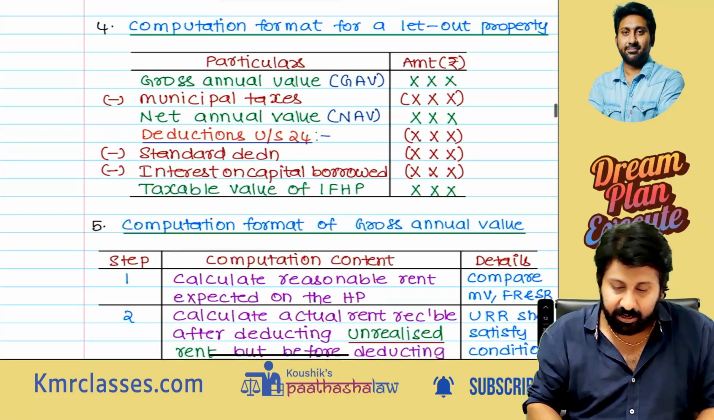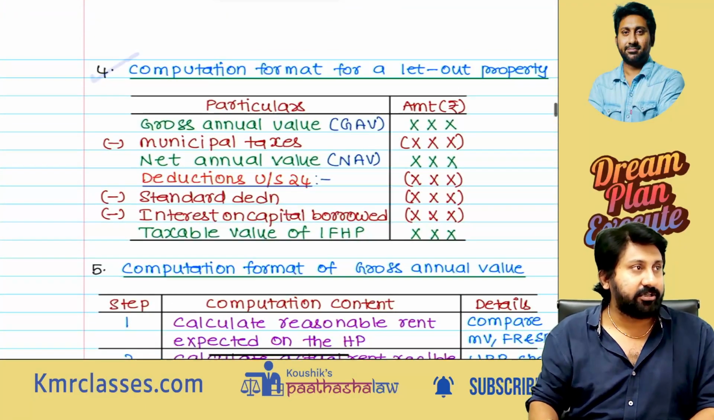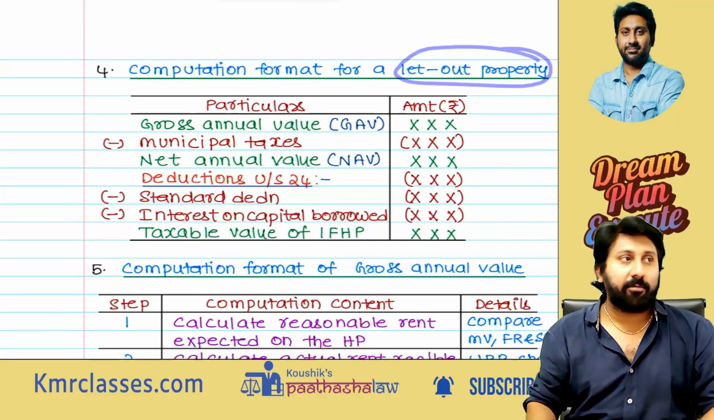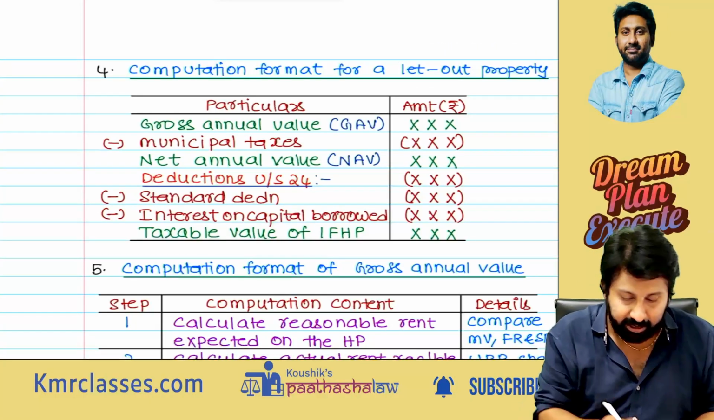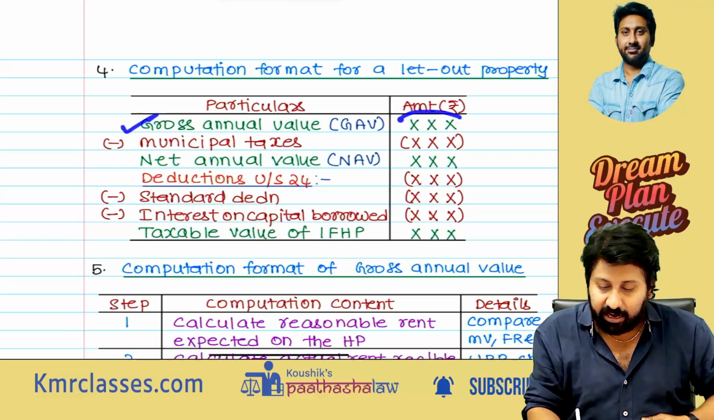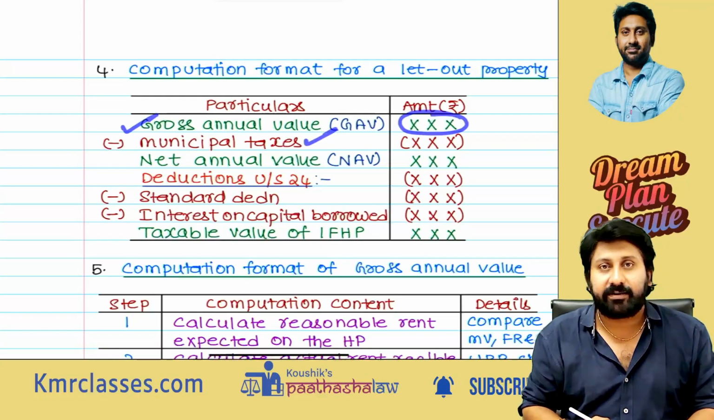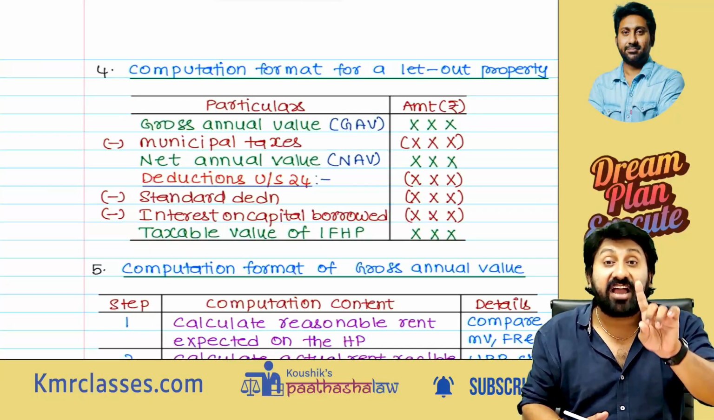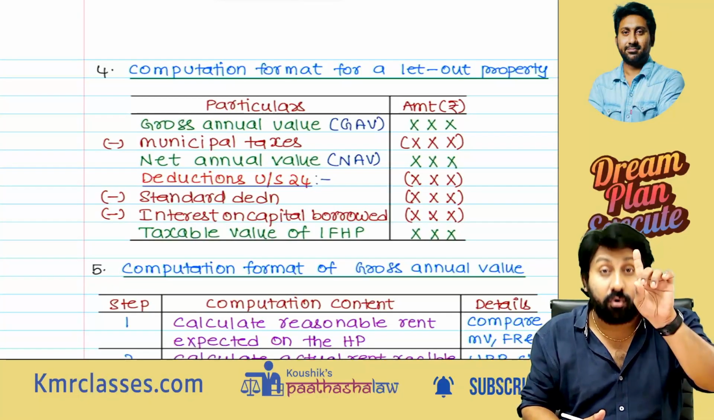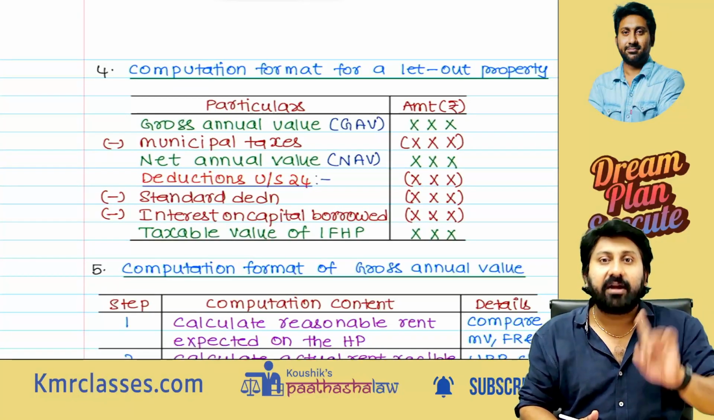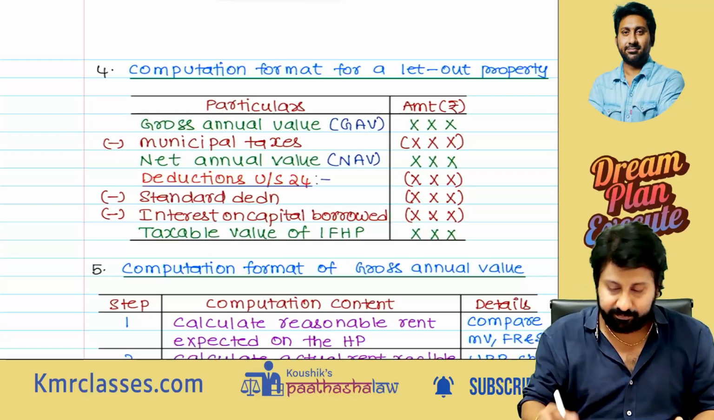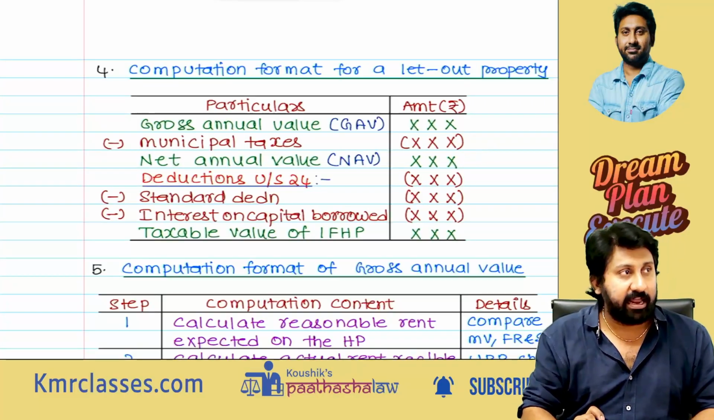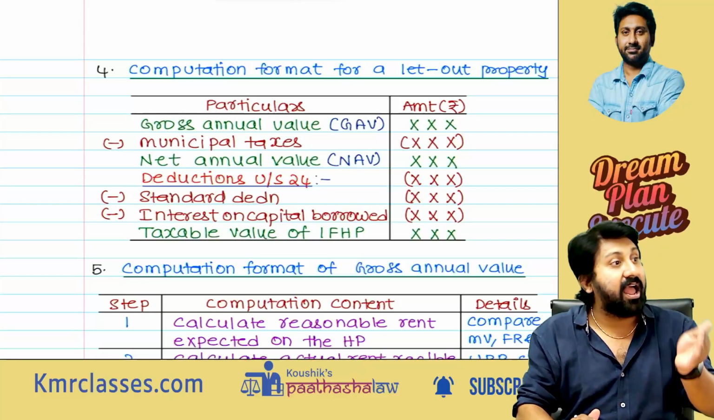Okay. Next, computation sheet. Let us see how. For a let out property, I am showing you the format. Number 1: gross annual value minus municipal taxes. When I say municipal taxes, those actually paid by the owner should be deducted. Those paid by the tenant should not be deducted. That is called NAV, net annual value, not net assets value, net annual value.